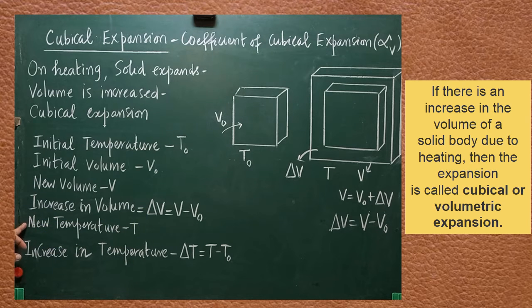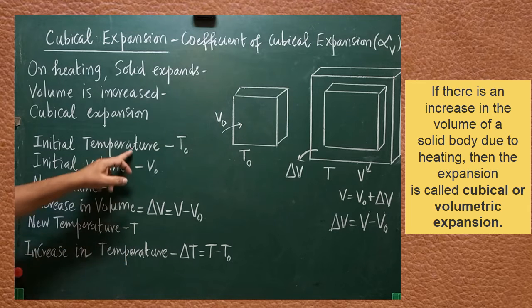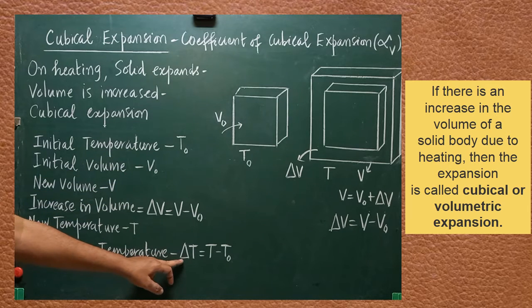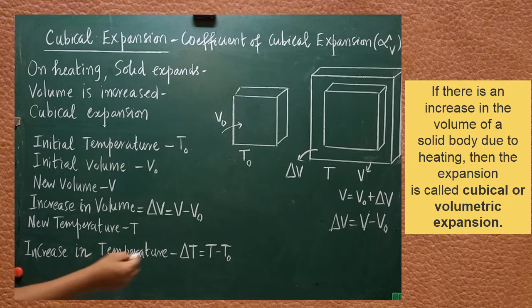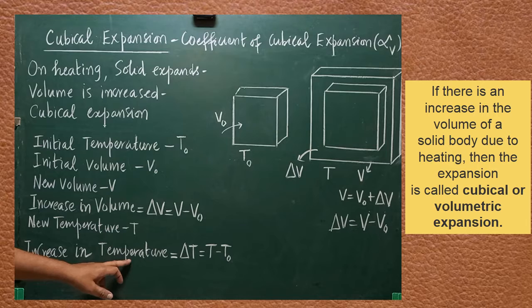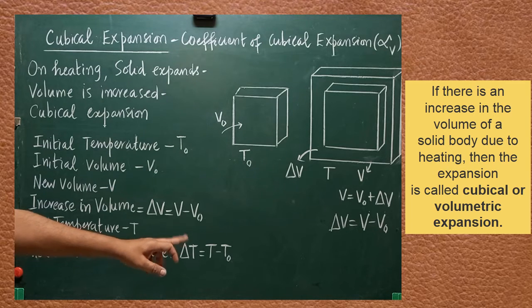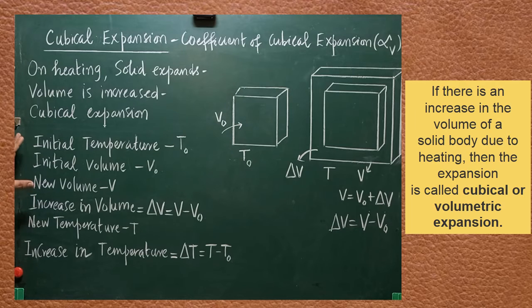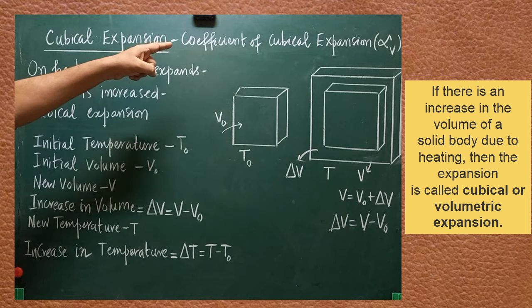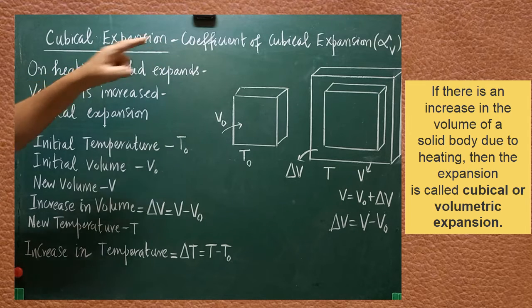After that, we have to measure the new temperature. The new temperature shown by the thermometer is T. By using this new temperature and the initial temperature, we are able to calculate the increase in temperature, because the temperature is increased. The difference in temperature is called the increase in temperature, that is delta T. Delta T is equal to T minus T0. So these are all the parameters required to measure the coefficient of cubical expansion of solids.